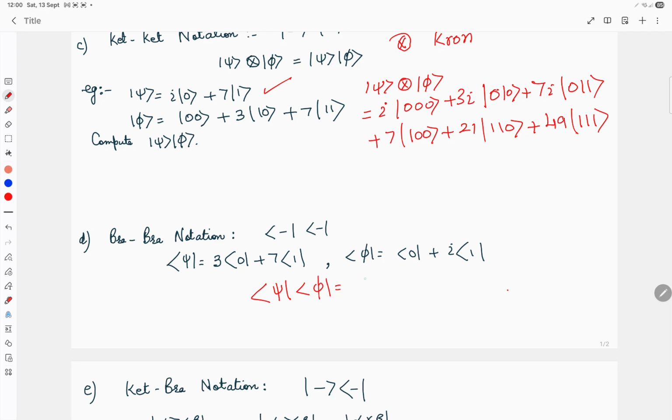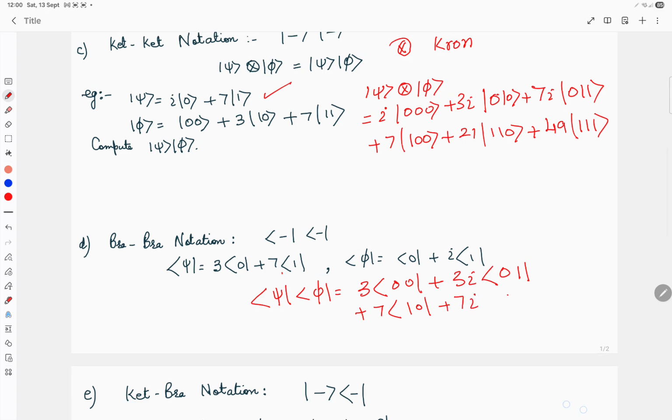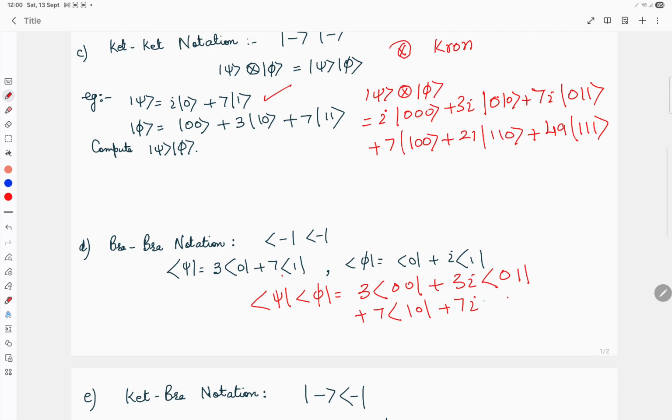This is basically equal to, again taking the tensor product, 3 bra of 00 plus 3 iota bra of 01. Now for this term, plus 7 bra of 10 plus 7 iota bra of 11. You can again represent this in matrix form using the row vectors and column vectors, and then you can further solve it.